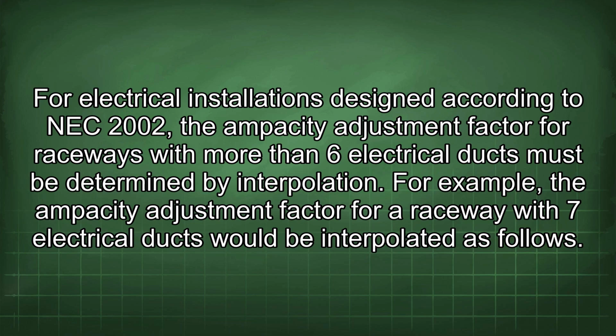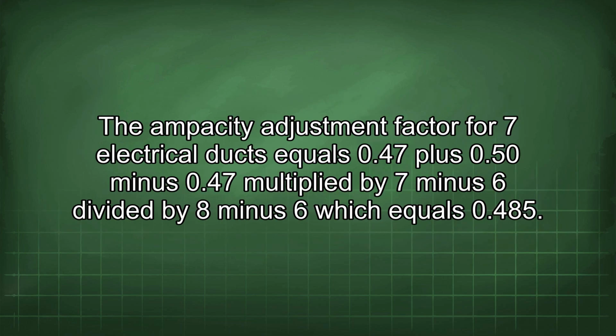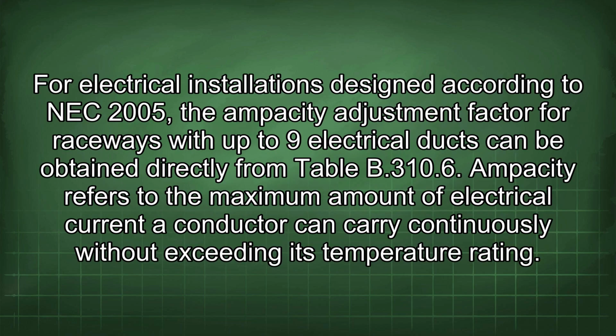For example, the ampacity adjustment factor for a raceway with 7 electrical ducts would be interpolated as follows. The ampacity adjustment factor for 7 electrical ducts equals 0.47 plus (0.50 minus 0.47) multiplied by (7 minus 6) divided by (8 minus 6), which equals 0.485. For electrical installations designed according to NEC 2005, the ampacity adjustment factor for raceways with up to 9 electrical ducts can be obtained directly from Table B.310.6.